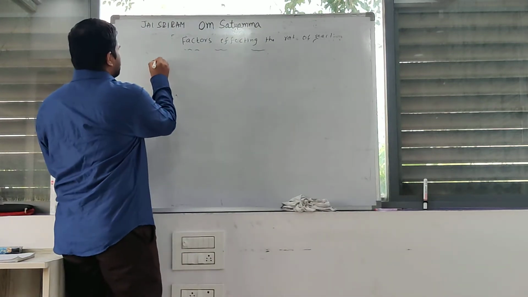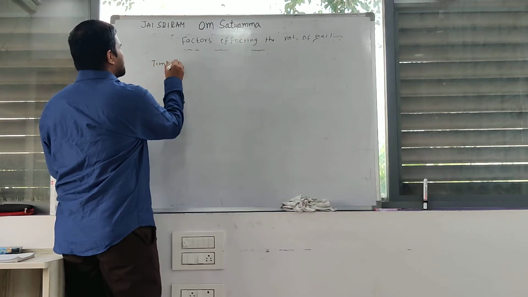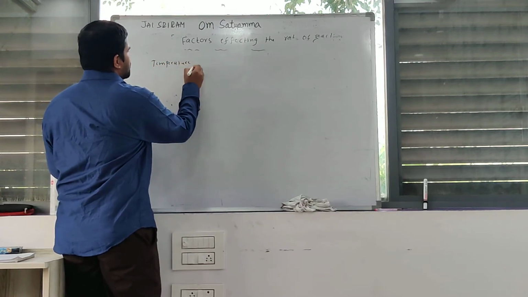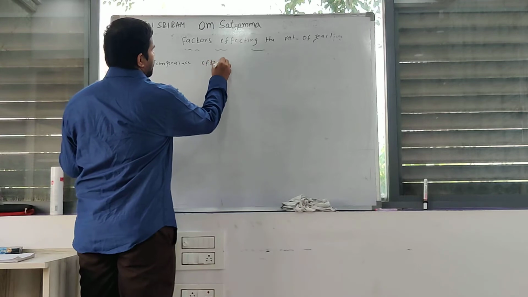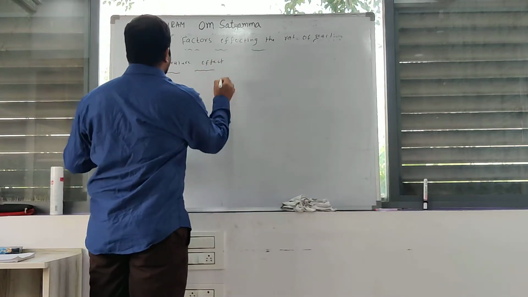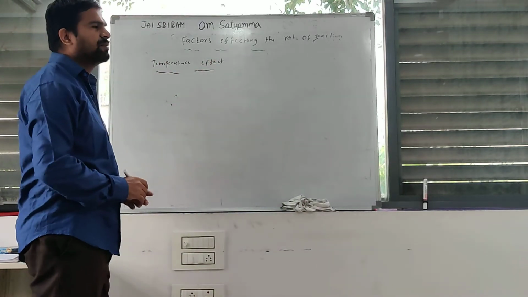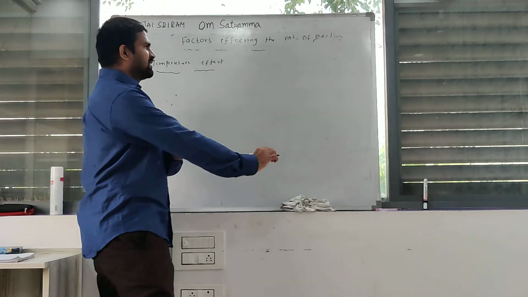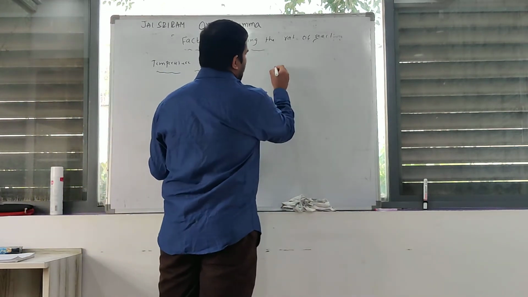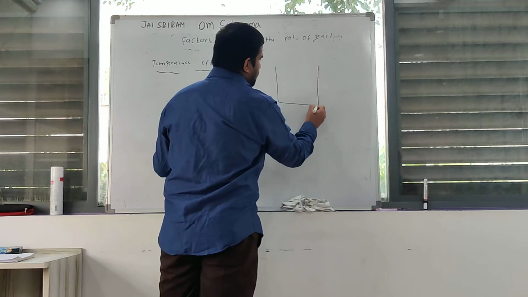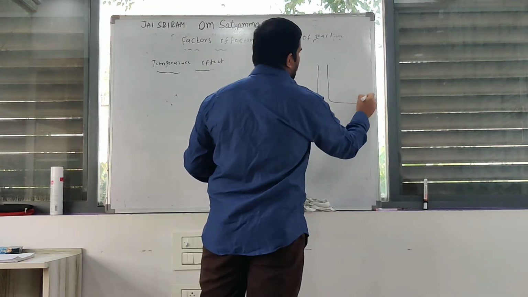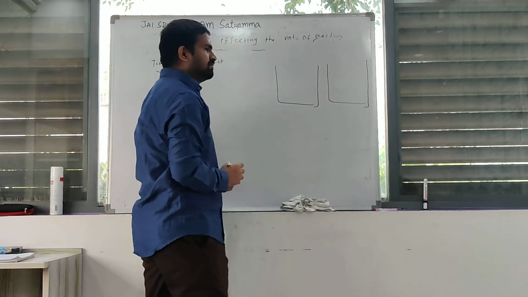Temperature effect. Simple concept, very interesting concept. A number of questions come from this concept at objective level. For example, I can take one reaction container.